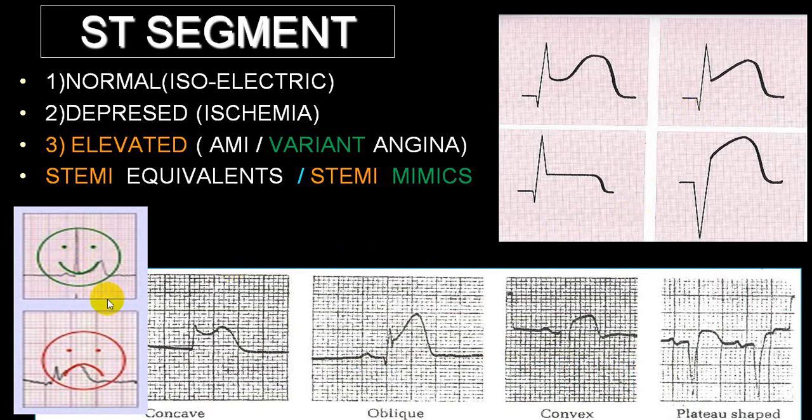Whenever you get a concave elevation, it is usually benign, and that goes in STEMI mimics. But when it is convex, like this is convex, this is convex, we call it frowny or dangerous. It is in favor of STEMI. These are all the different varieties: concave, oblique, convex, and plateau. Different words which are being utilized.